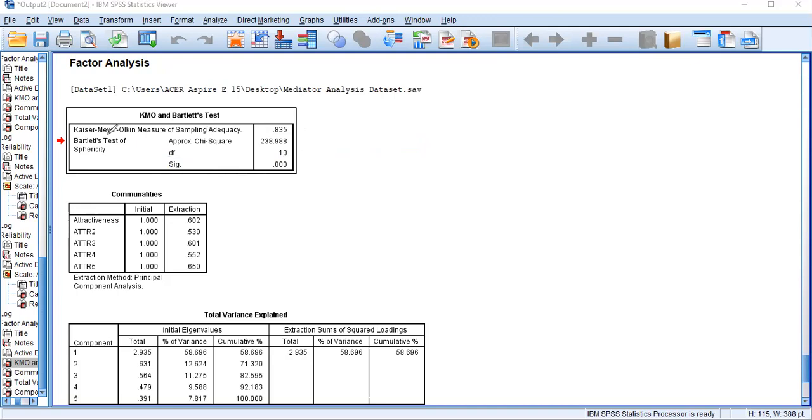If the KMO value is greater than 0.5, that means 50%, and your p value or sig value is less than 0.05, if these two conditions are met, then we say your sample adequacy has been met.